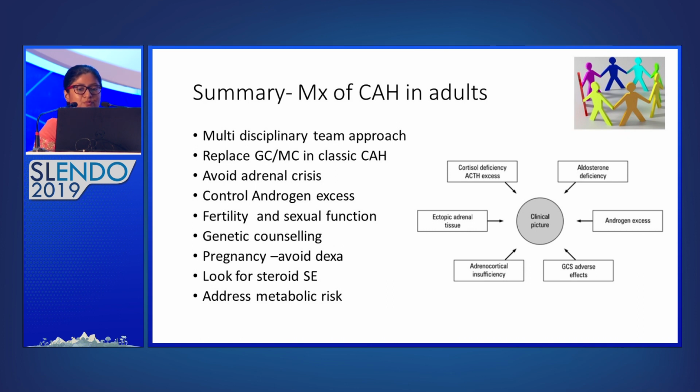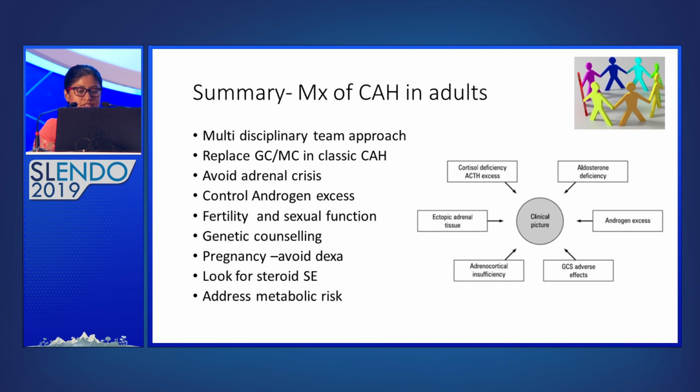So in summary, management of CAH in adults needs inputs from various specialists. So we need a multidisciplinary team approach. And in classic CAH, we need to replace the deficient hormones, glucocorticoids and mineralocorticoids. And it's very important to take measures to prevent adrenal crisis in these patients. And we need to monitor for signs and symptoms of glucocorticoid excess. And we need to control their androgen excess. For that, we usually optimize glucocorticoid dose, and we might have to use OCP and antiandrogens.